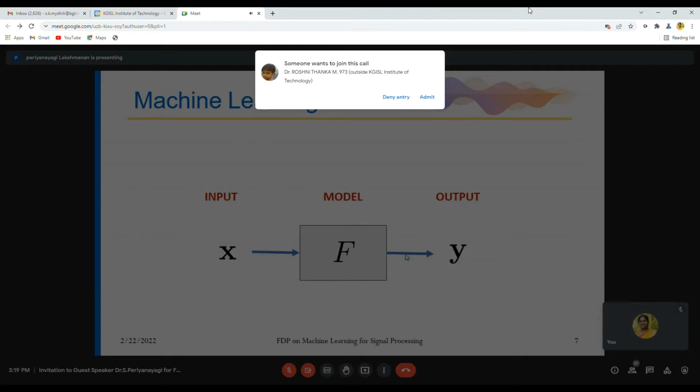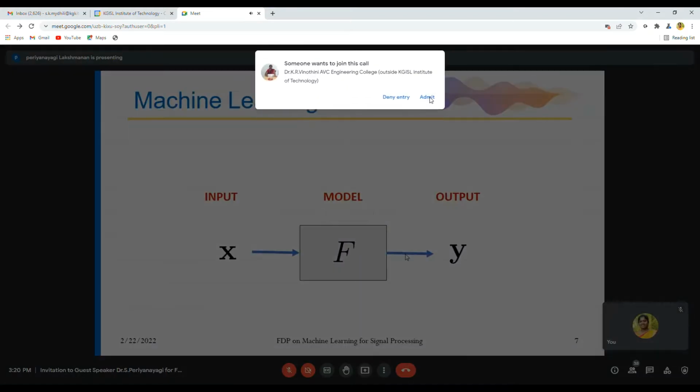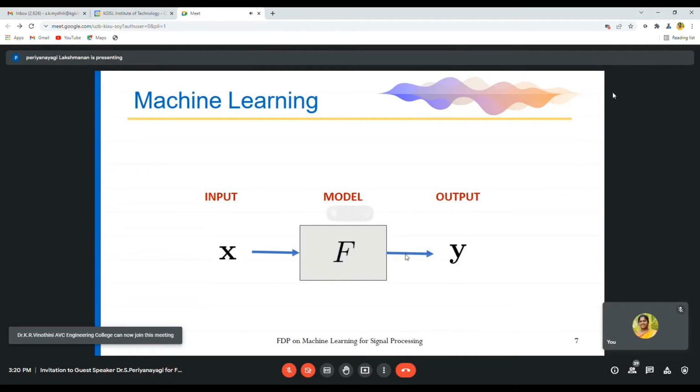Generally, in a machine learning algorithm, you have X, which is the input data, F, which is the model, and Y is the output. You take a man sitting in a wheelchair, and the wheelchair will automatically react to whatever instruction is given by the man using his EEG signal. If our brain says go straight, the wheelchair automatically moves straight. If it says turn right, it turns right.